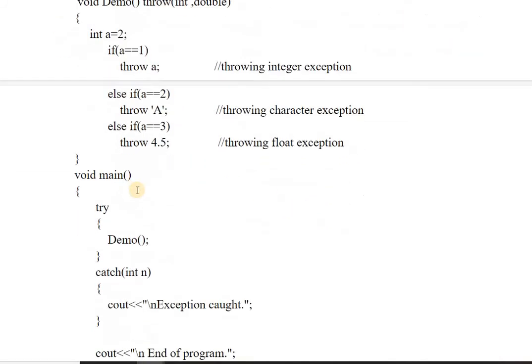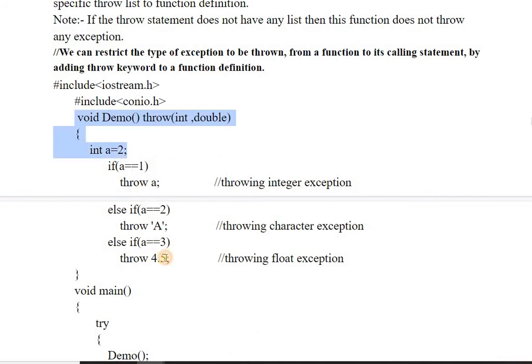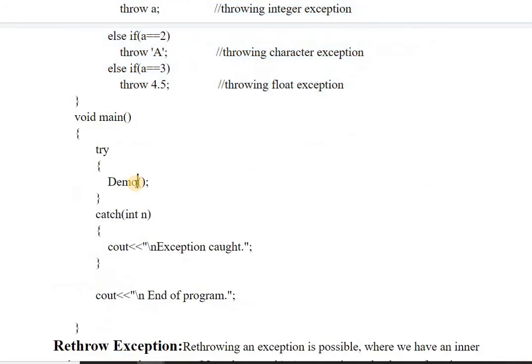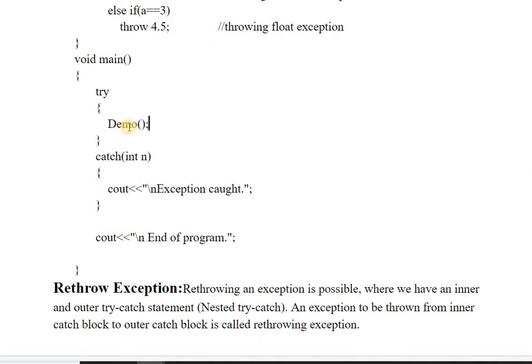In the main function, I call this user defined function, as I said, in the try block we can call another function in which you expect that an exception might occur. So I have called that demo function inside the try block. The catch statement goes like this: catch int n, and cout says exception caught, otherwise it will end the program.